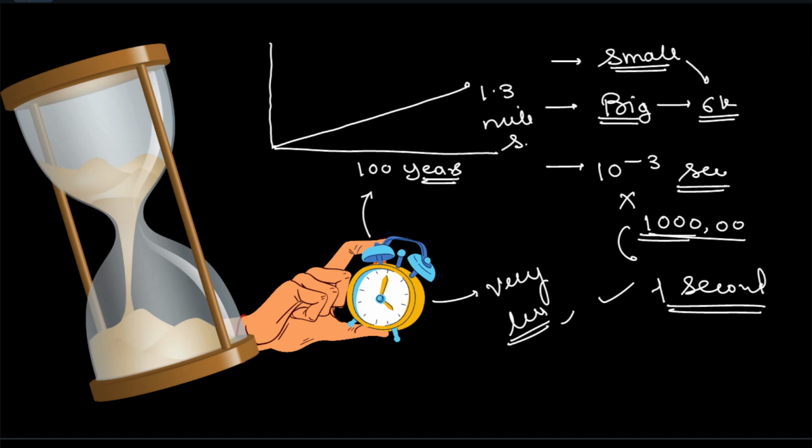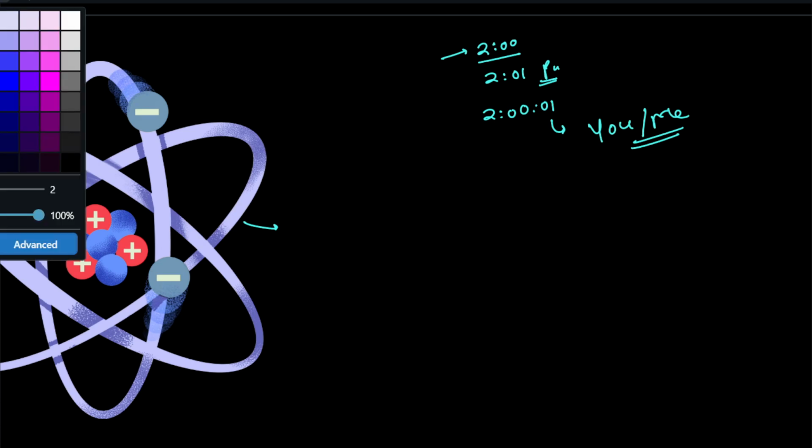So why should we care about this? Why should it matter? Except for the timekeeping itself, say it's 2 p.m. What would it matter if it were 2:00:01? It would not matter to you or me. We are not talking about simple people, you or me. We are talking about the technology here, where precision is required. So where is precision required?